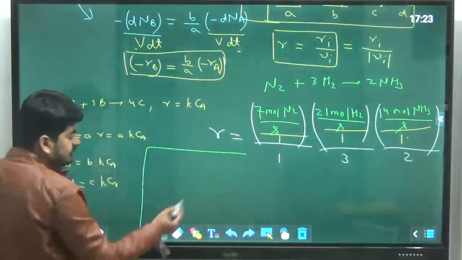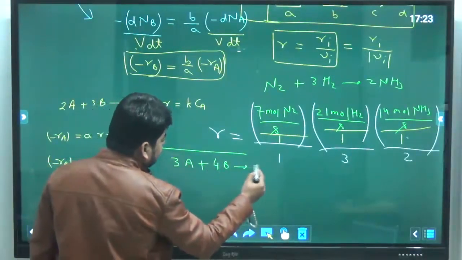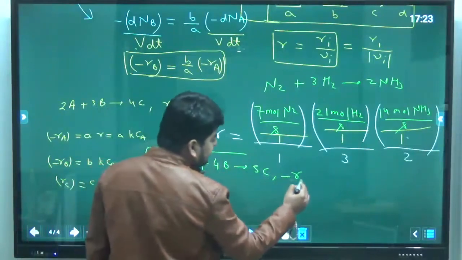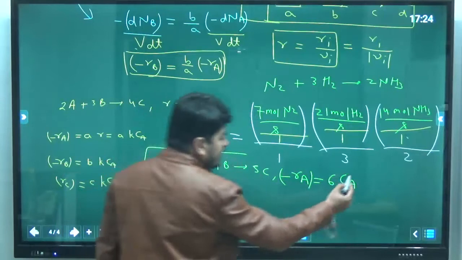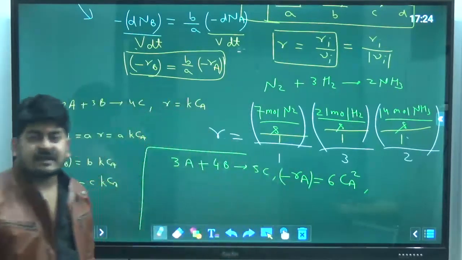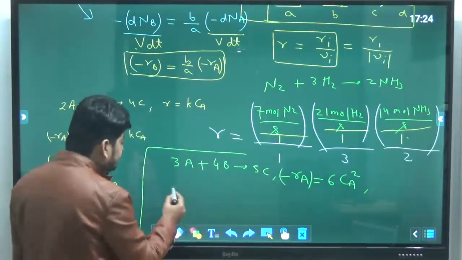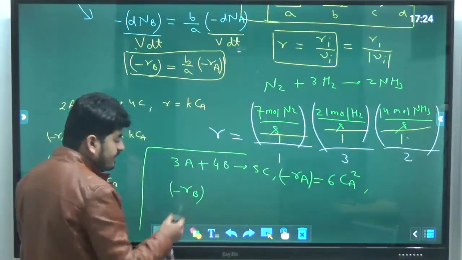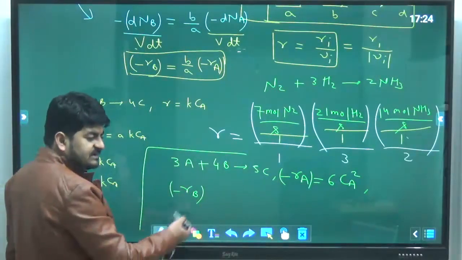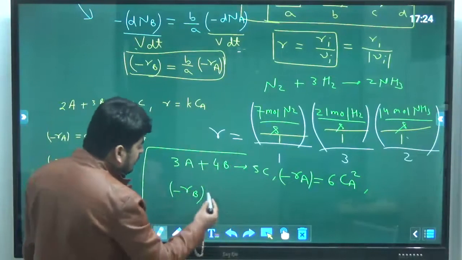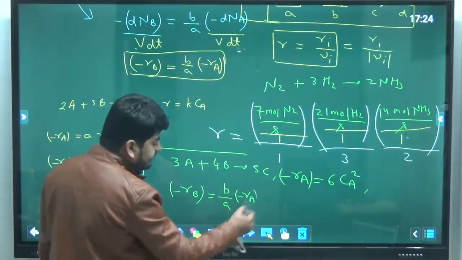And similarly, suppose for any reaction like 3A plus 4B gives 5C, minus Ra is equal to 6Ca square. If it is given like this, then what is minus Rb? You can simply say that minus Rb upon B is equal to minus Ra upon A, or minus Rb is equal to B by A times of minus Ra.